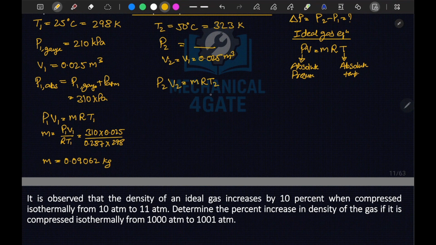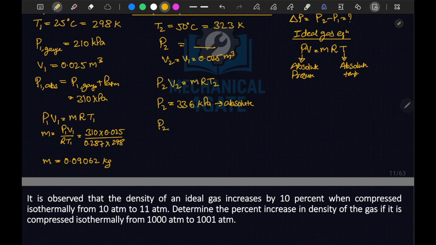Now we can write P2 V2 is equal to M R T2. This M will be the same as M1. So P2 is equal to M times R, 0.287, into T2, 323, divided by V2, 0.025. P2 comes out to be 336 kilopascal, but this is absolute.